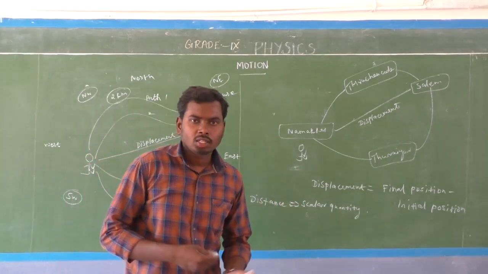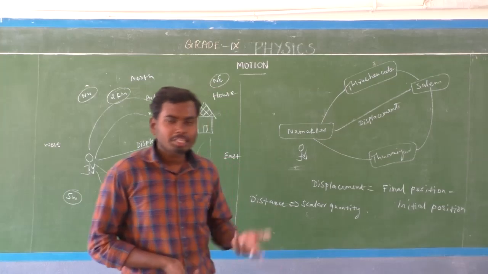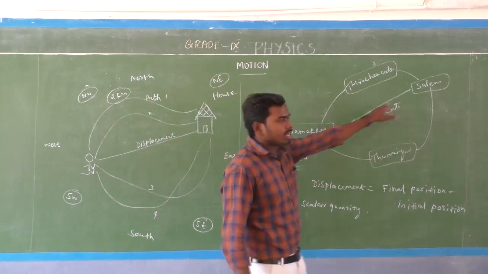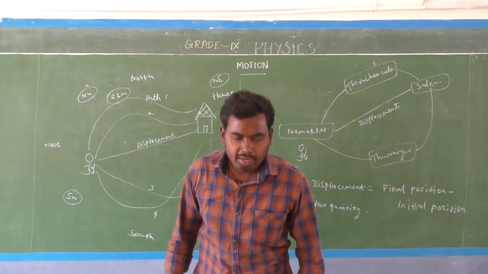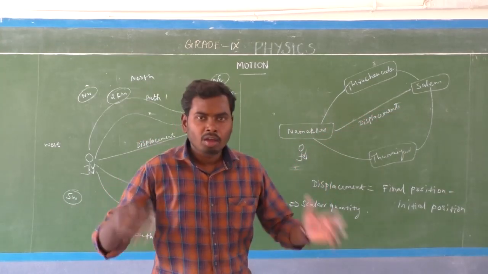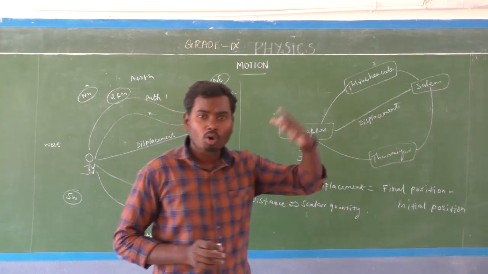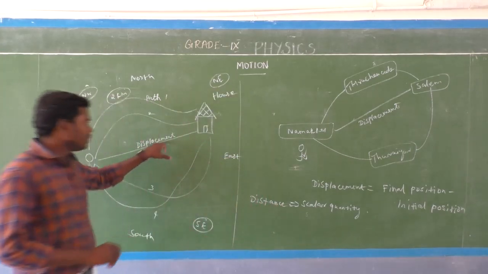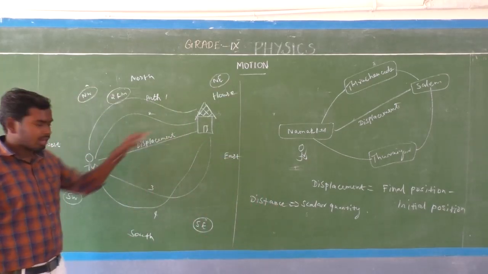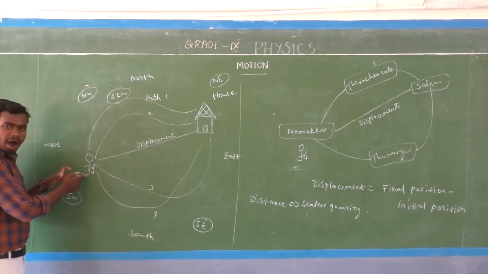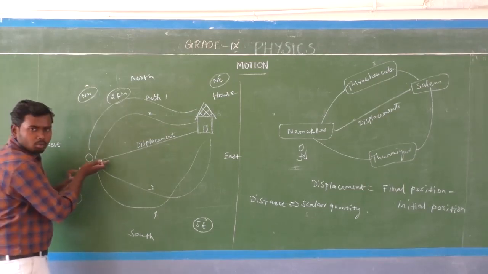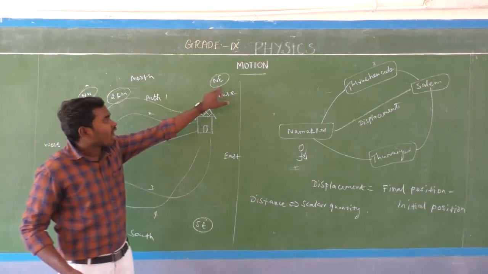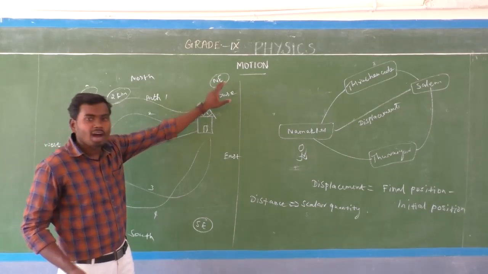Then what is displacement, sir? Displacement is a vector quantity, isn't it? Why? Because it has both magnitude as well as direction. Listen here. This is displacement. So here the boy continuously moves towards what direction? From south-west to northeast direction.